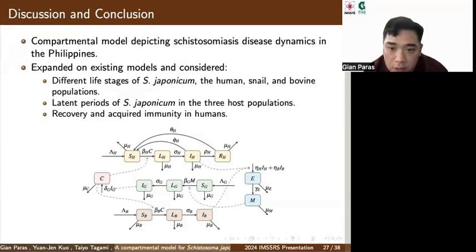For our discussion and conclusion, we created and analyzed a compartmental model depicting schistosomiasis disease dynamics in the Philippines. We expanded on existing schistosomiasis models to consider the different life stages of Schistosoma japonicum, the human, snail, and bovine populations. We considered the latent periods of Schistosoma japonicum in the 3 host populations, and we considered the recovery and acquired immunity in humans.